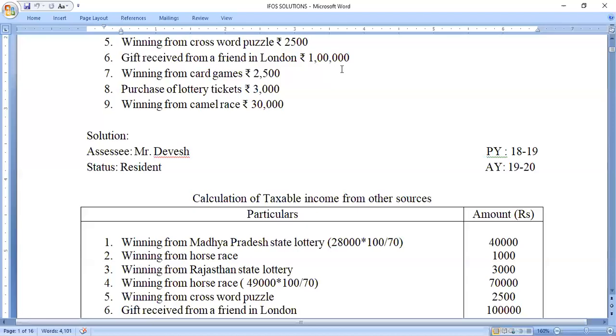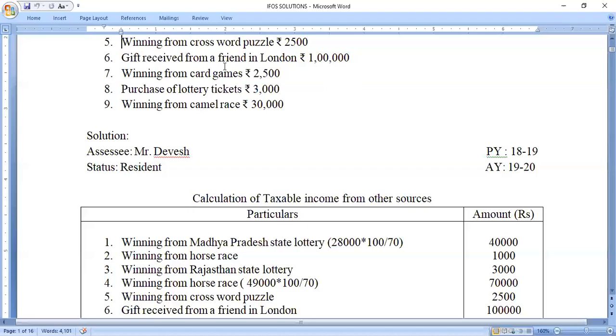So we need to check whether the gift has been received from a relative or a non-relative. If it is received from a relative, or at the time of marriage, or by way of will, the maximum limit is nil, meaning the entire amount is exempted from tax. But if you are receiving any gift from a non-relative, up to 50,000 you can claim the exemption. Above 50,000, whatever the amount, the entire amount will be taxable under the head income from other sources.